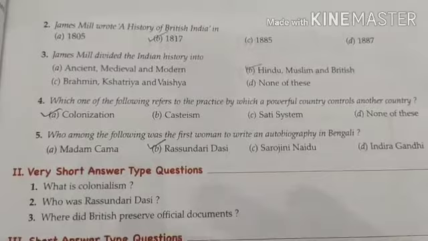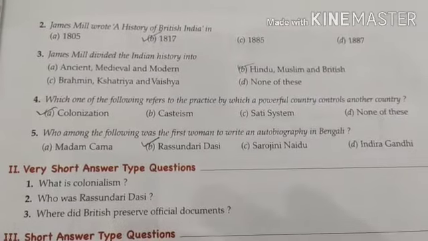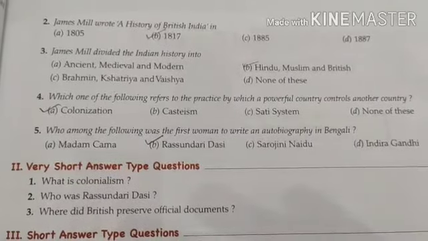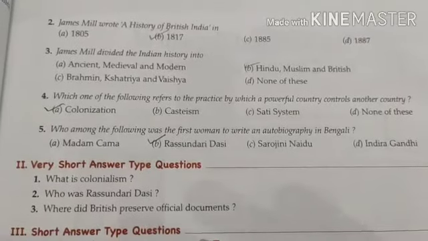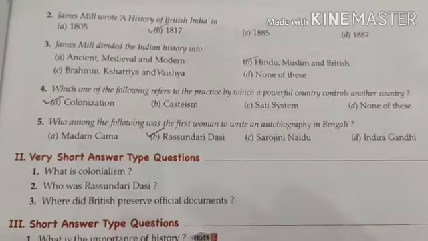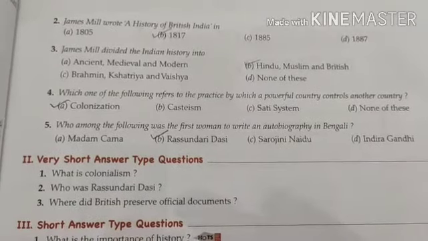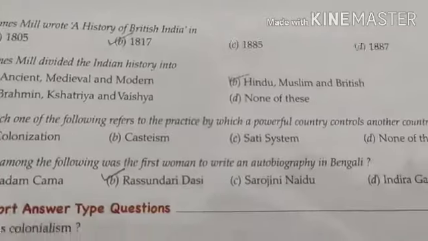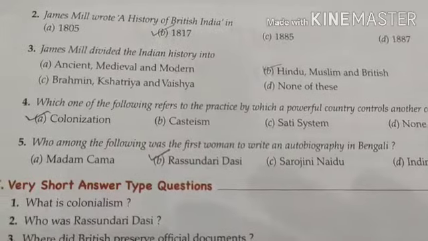Who among the following was the first woman to write an autobiography in Bengali? The fifth question. The first woman to write an autobiography. Autobiography means about yourself, written by you. So, Madam Kama, Rassundari Devi, Sarojini Naidu and Indira Gandhi. So, Rassundari Devi has written an autobiography, and the name of the autobiography was Amar Jiban. Amar Jiban means my life.